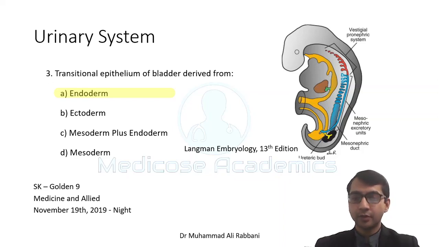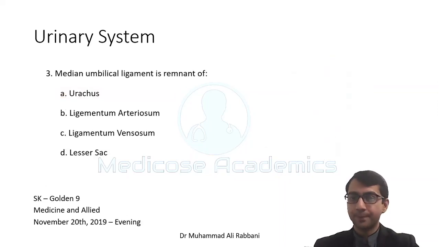So embryologically speaking, yes, the area of trigone is derived from the mesoderm, but a lot of books including BRS and Langman categorically say that this part of the bladder, although it is immediately formed by the mesoderm by the absorption of the mesonephric duct, has the epithelium covering it later replaced by the endoderm. So I think the best answer would be to go for endoderm.